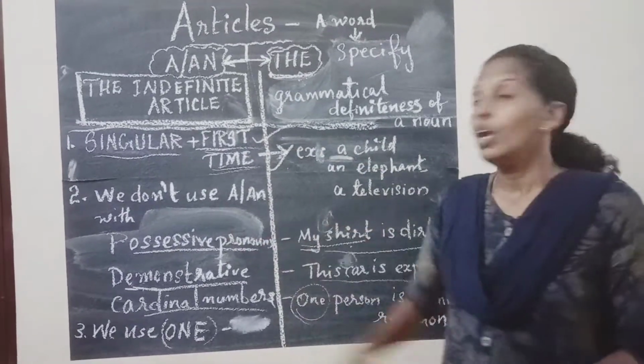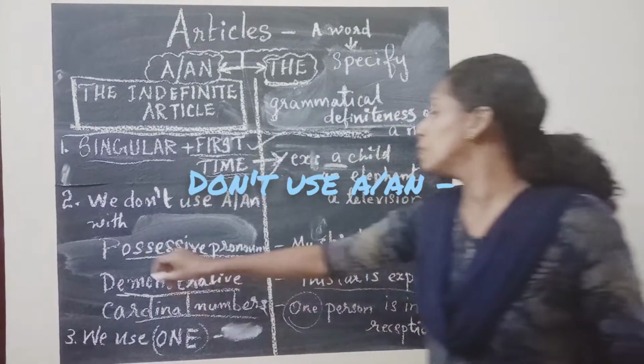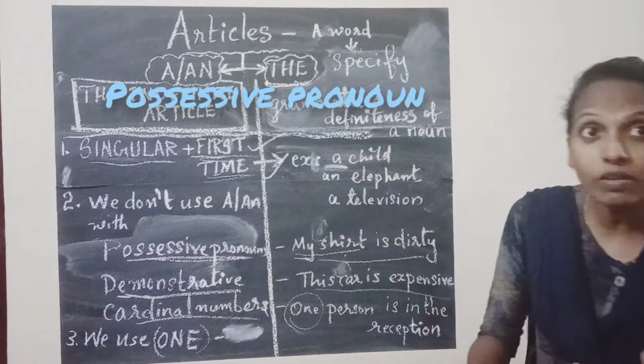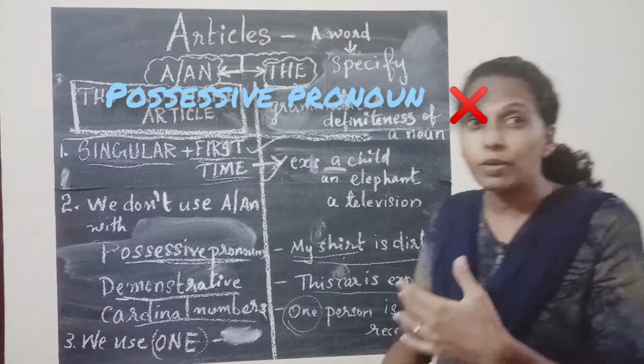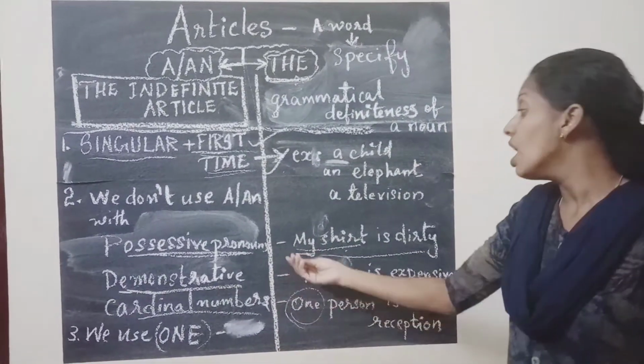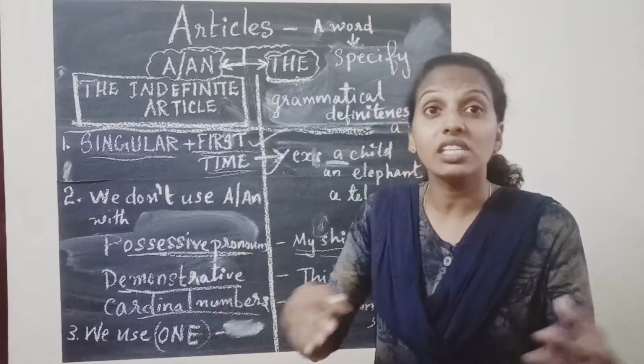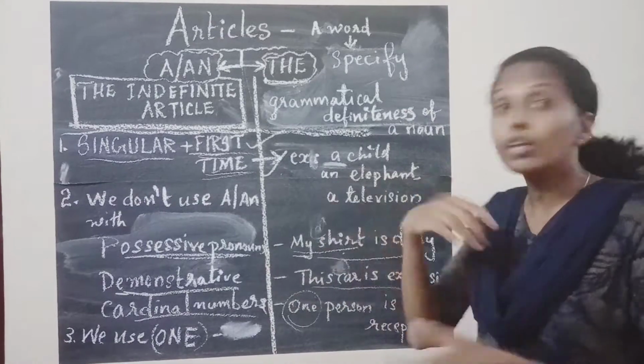And the second rule: we don't use a or an with possessive pronouns. We already know what possessive pronouns are. We have learned in our previous lessons. That is my, her, his, theirs. All those are called possessive pronouns.